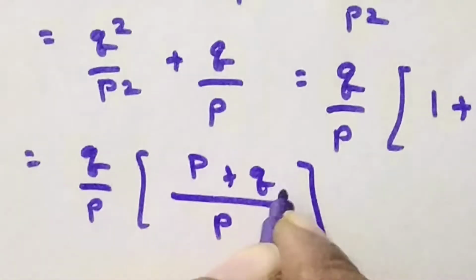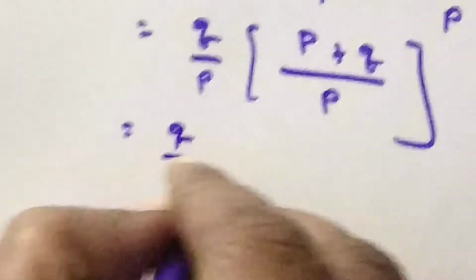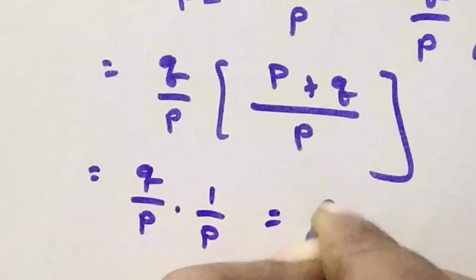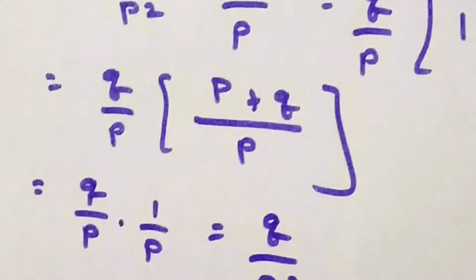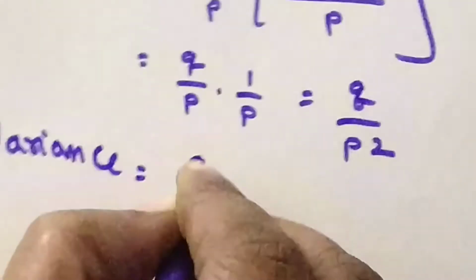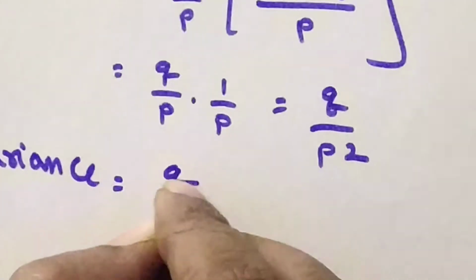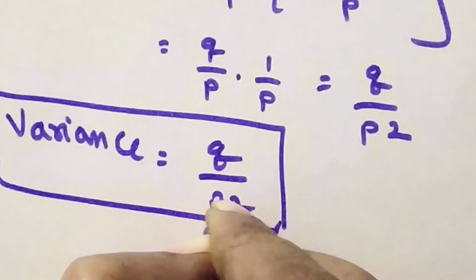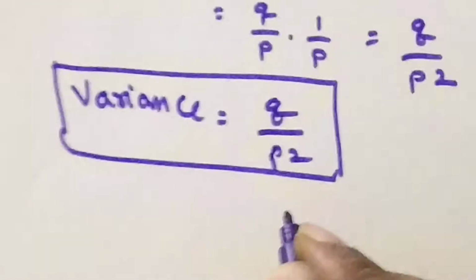Already we know that the p plus q value is 1. So that is q divided by p into 1 by p, which is nothing but q by p². Therefore, the variance of the geometric distribution is q/p². So this is the formula for the variance of the geometric distribution.